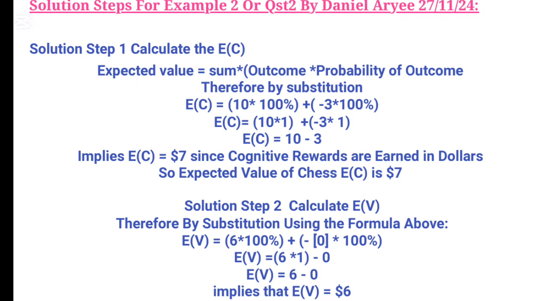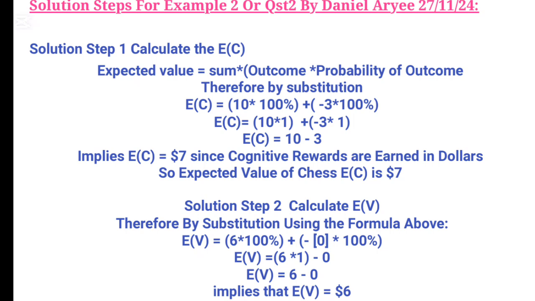Good. Now, let's move on by calculating the expected value for the video game option in the same manner as above. So, solution step 2, the expected value of video game. Again, by using the formula, the expected value equals the sum of outcome multiplied by the probability of outcome. Therefore, by substitution, the expected value for video game can be calculated as EV equals $6 multiplied by 100% minus 0 multiplied by another 100%.